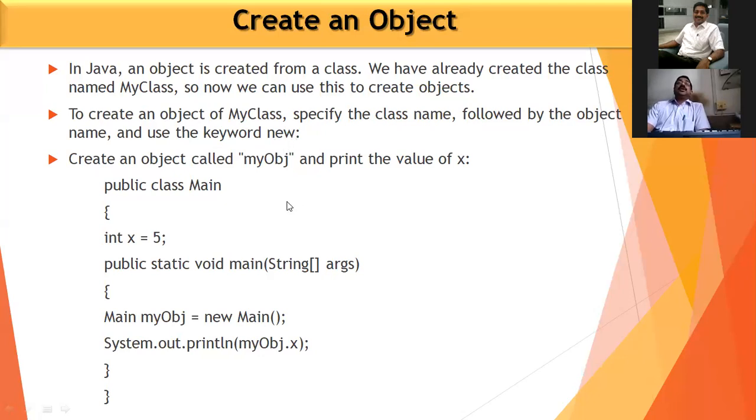So anyway, if you are declaring a class in Java, or in C#, the new keyword is used. Okay. So create an object called myObj and print the value of x, for example. See here.